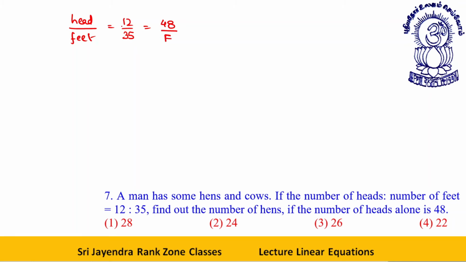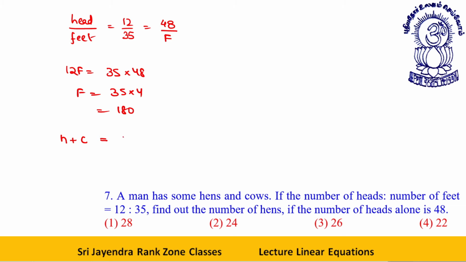So 4 times, so f will come out to be 35 into 4, or 140 feet. Now hens plus cows, this is equal to how much?